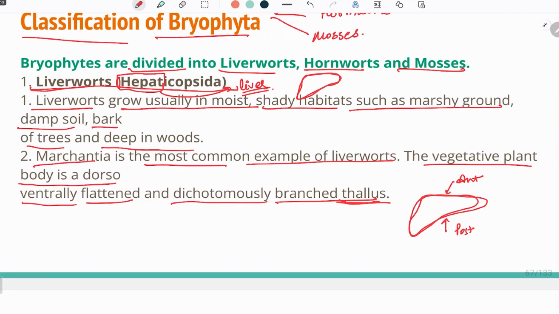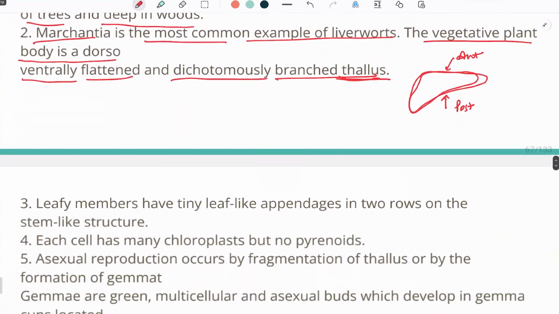There is no differentiation between root, stem, and leaf. So Marchantia is the most common example of liverwort, first of all, and second of all, the body is dorsiventrally flattened. It is a flat kind of structure, which is a dichotomously branched thallus.